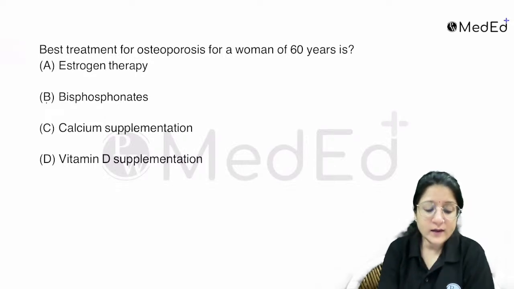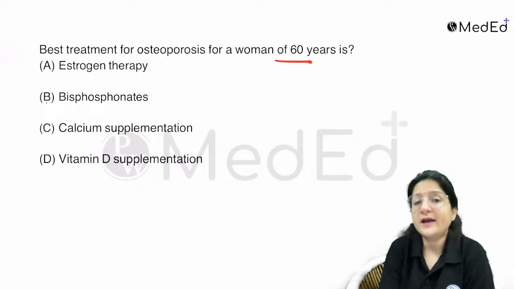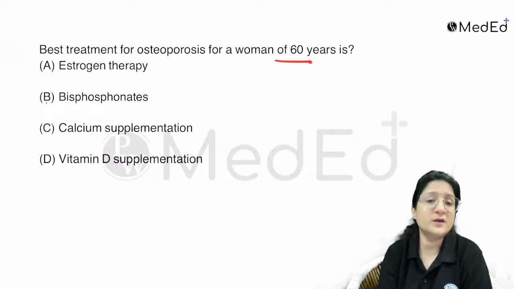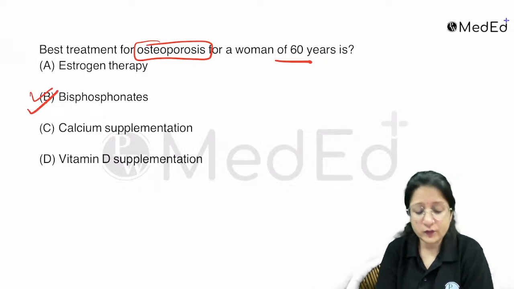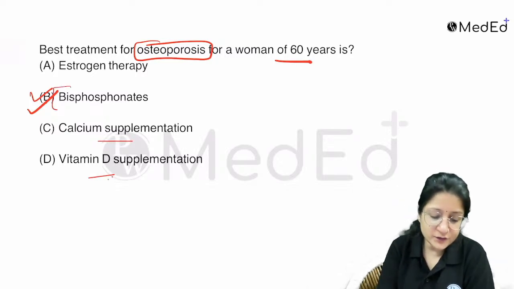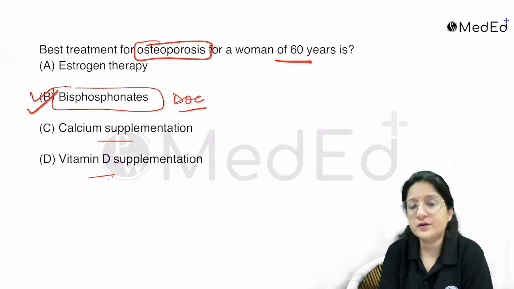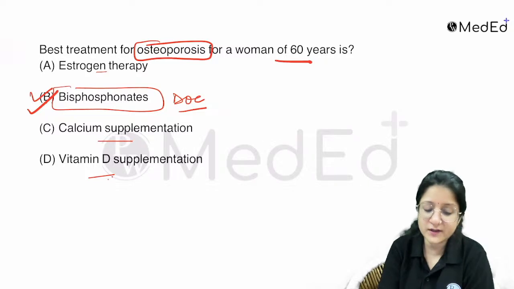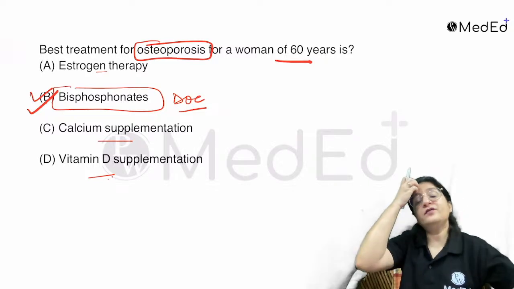Next question: what is the best treatment for osteoporosis for a woman of 60 years? They're asking you the best treatment. Osteoporosis has already set in. The drug of choice is bisphosphonate. You will obviously give a calcium supplement and a vitamin D supplement. But the drug of choice is bisphosphonate. I will not choose estrogen therapy as therapy for osteoporosis.